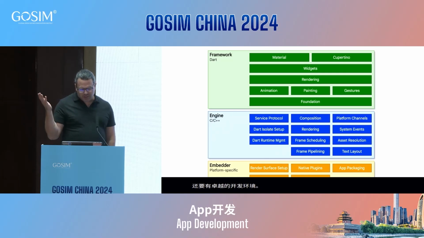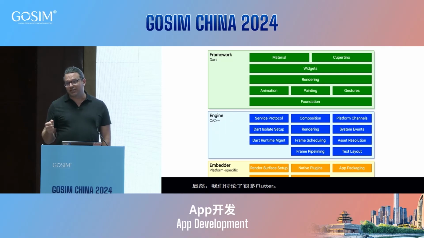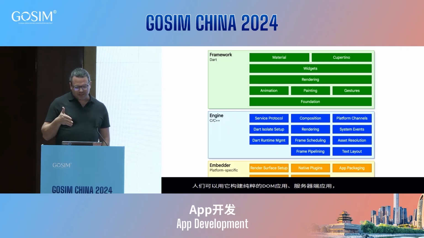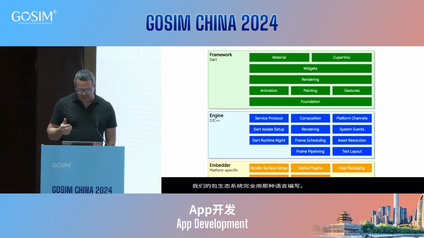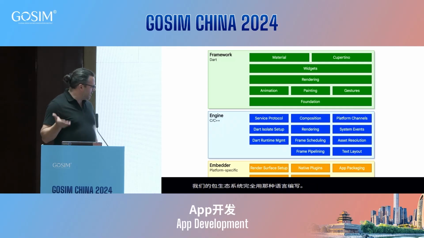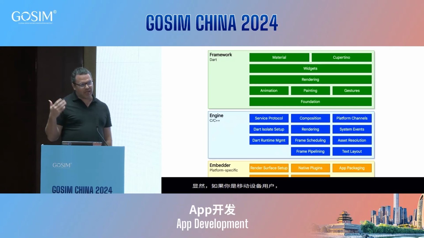Here's the architecture diagram of how Flutter works. So at the moment, the C++ engine that we use, we're in a transition period. We have been using Skia. This is the engine that's used inside of Chrome, and part of this is actually being migrated to a new system we call Impeller. This is all written in standard C and C++. This combines with the native platform engine, whether it's on iOS or Android.